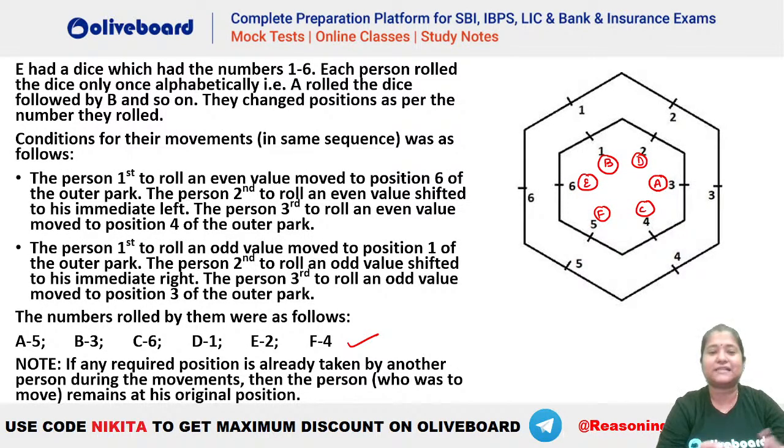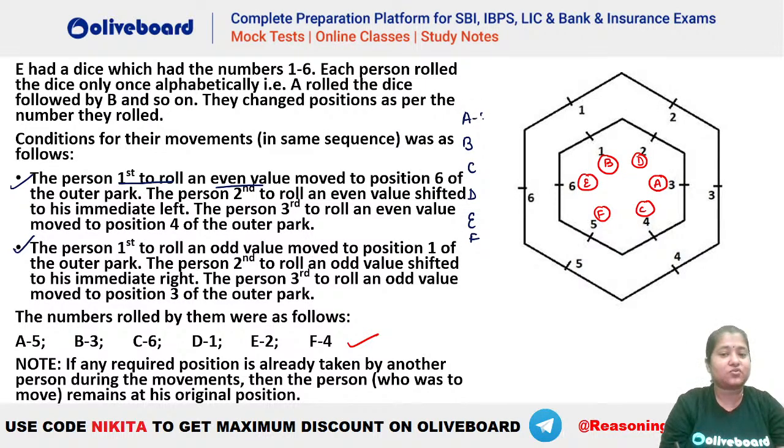Conditions for their movements in the same sequence is as follows, right? So what is given here, you have to take it in the same sequence. Okay, same sequence mein karna hai. The person first to roll an even value, we know that they are rolling this alphabetically, right? A B C D E and F, right? Is tarah se woh roll kar rahe hain. What is A rolling? You can see A has rolled 5, B has rolled 3, C has rolled 6, D has rolled 1, E has rolled 2, and F has rolled 4.